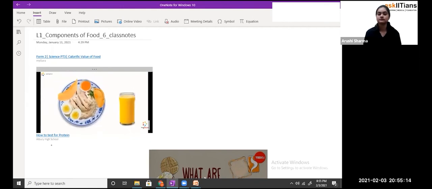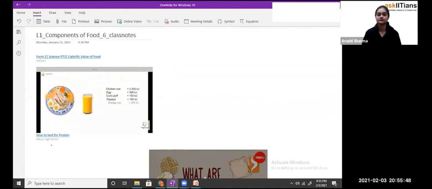We can actually estimate the calorific value of the foods we eat every day. For example, you ordered the following lunch with the respective calorific values. 1 plate of chicken rice is 2,300 kilojoules. 1 piece of egg is 300 kilojoules. 1 piece of curry puff is 150 kilojoules. 1 slice of papaya is 165 kilojoules. And 1 glass of orange juice is 205 kilojoules. The total calorific value of the foods is